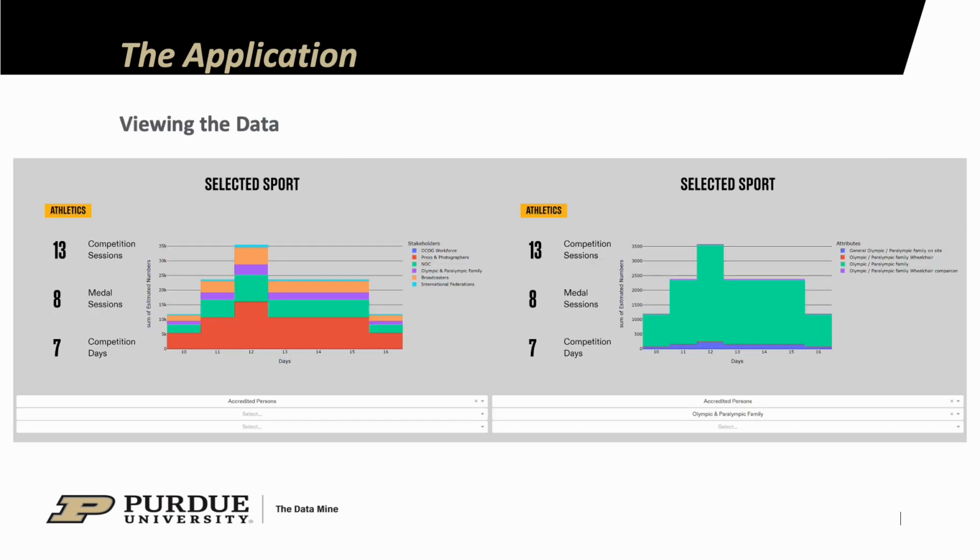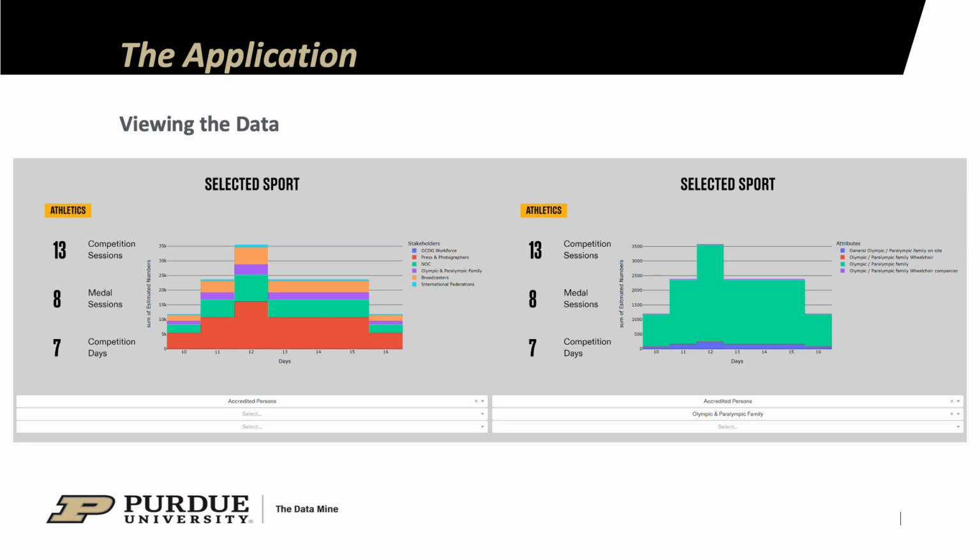After picking a sport on the previous page, it then takes you to a sport page. So this page has information specific to the sport, such as how many sessions it has, how many medal sessions it has, and how many days it runs over the course of the games. For each of these days, it then gives you the numbers for the stakeholder groups and specific attributes.